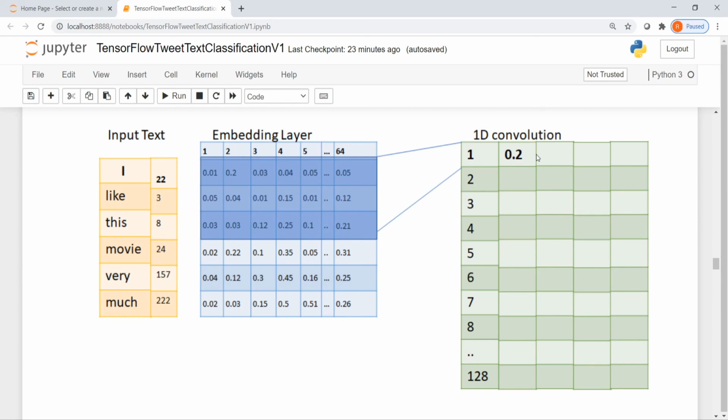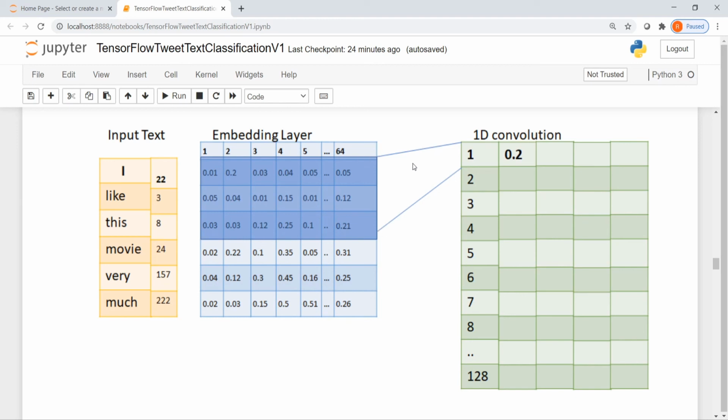So now what we said is our 1D convolution has 128 filters and a kernel size of 3. When we have a kernel size of 3, it creates a weight matrix of 3 rows, each row having a dimension of 64, and it instantiates some random values for these weights. Then convolution is applied on this embedding layer.